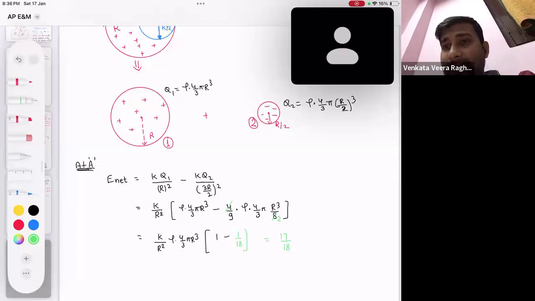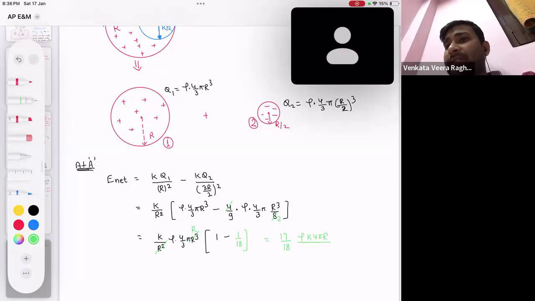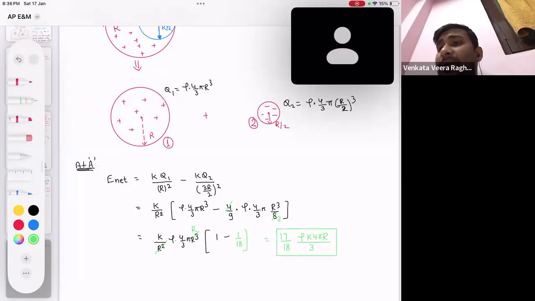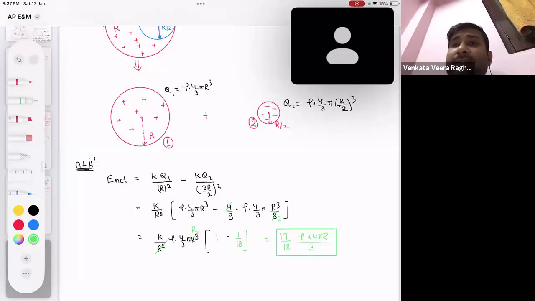17 by 18, right? R square and R cube, R it will become. So 17 by 18 rho K 4 pi R by 3. We can do further simplification, but please tell me, do you understand? K I can write as 1 by 4 pi epsilon naught. 4 pi will further get cancelled out. But please tell me, do you understand that point A? How do we get the field? Tell me.